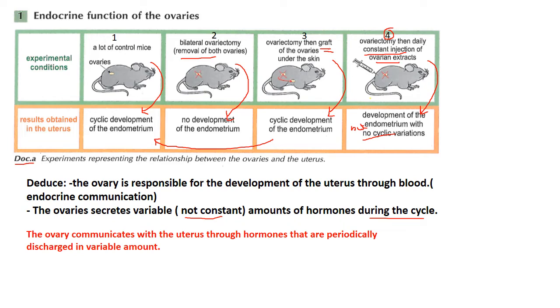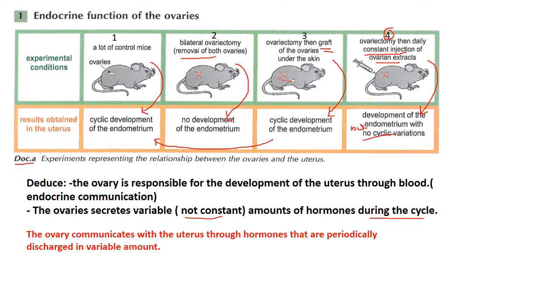When we did that, there is development of the endometrium, but no cyclic development or variation of the endometrium. That's why we deduce that the ovaries are responsible for the development of the uterus by secreting hormones, and these hormones are not constant during the days of the cycle.